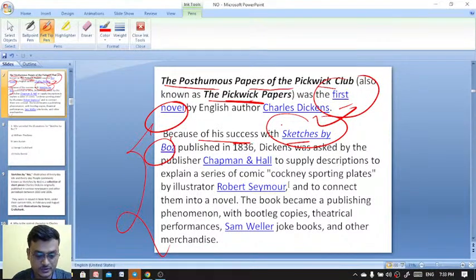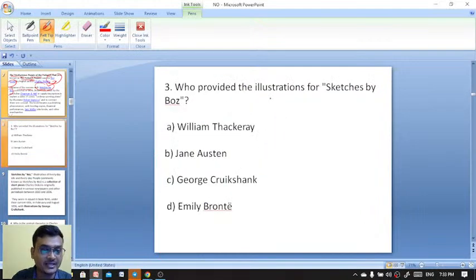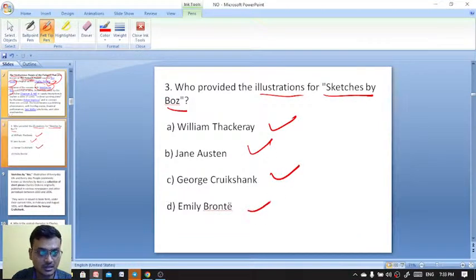Got it? Who provided the illustrations of Sketches by Boz? William Thackeray, Austen, George Cruikshank, Emily Bronte. The first work is Sketches by Boz, but the first novel is Pickwick Papers by Charles Dickens.